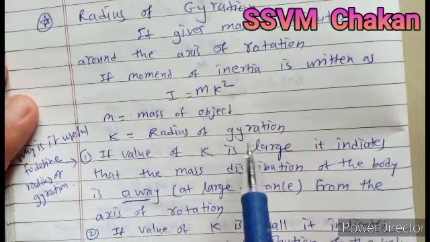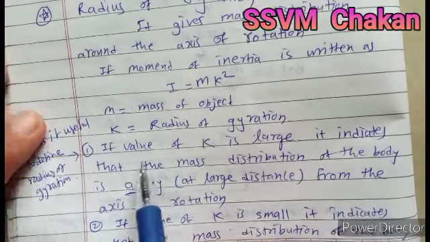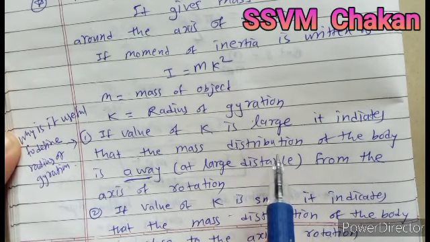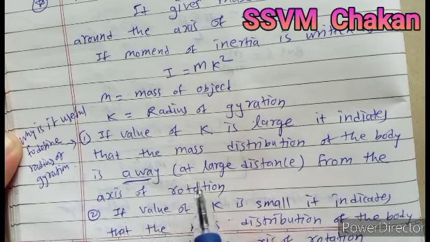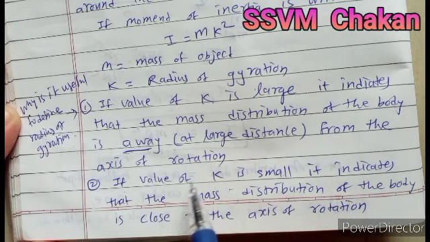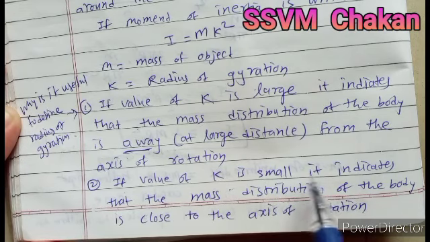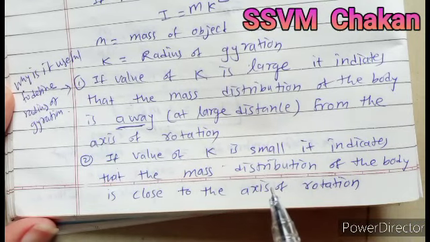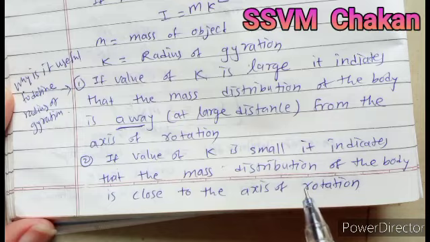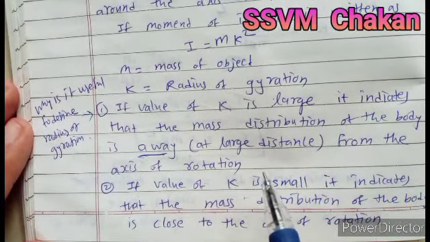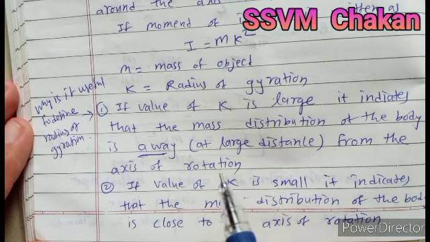What is k? k is the radius of gyration. If the value of k is large, it indicates that the mass distribution of a body is away, that is at a large distance from the axis of rotation. If the value of k is small, it indicates that the mass distribution of the body is close to the axis of rotation. So the value of radius of gyration tells you how the mass is distributed around the axis of rotation.